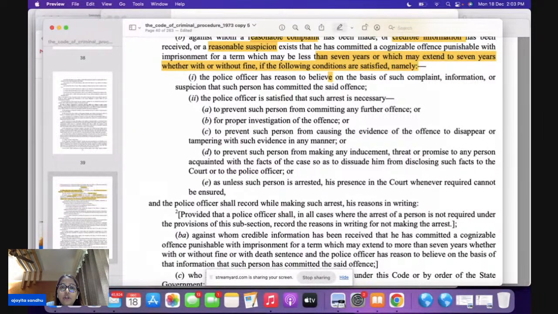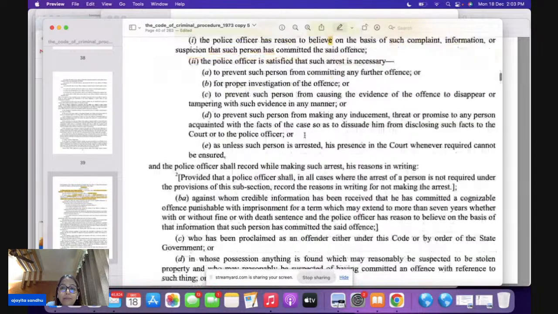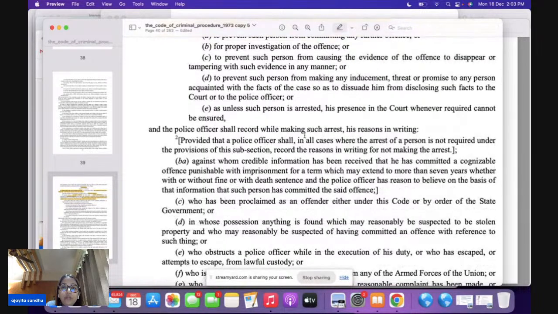Then, to prevent such person from committing any further offense, for proper investigation, or to avoid tampering of the evidence, or to avoid this person making any inducement, threat, or promise, or it can be anything here. Now, the police officer shall record reasons in writing while making an arrest. So the reasons have to be recorded by the police officer in writing if he is making an arrest.